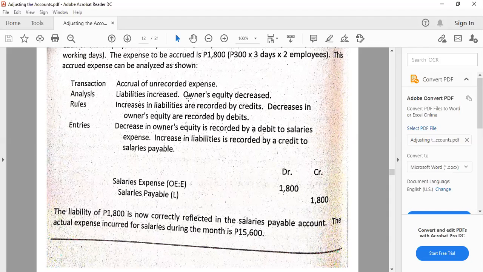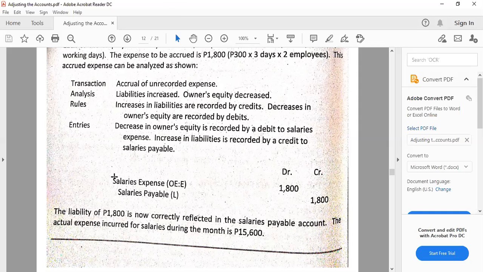The transaction is the accrual of the unrecorded salaries expense. In our analysis, we are from the point of view of the business, so our liability is salaries payable. Of course, when we journalize, we do not put L here. So credit salaries payable, and we have to pair that with the increase of expenses, debit salaries expense. Increase of expense will decrease owner's equity. So this would be our adjusting entry.